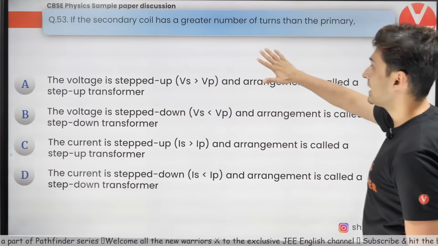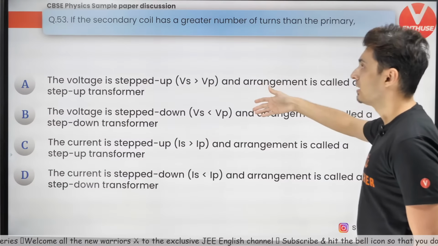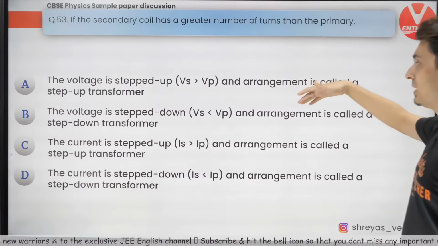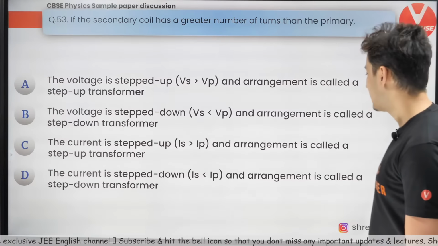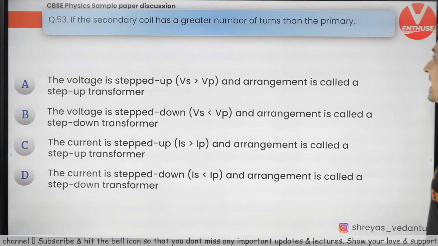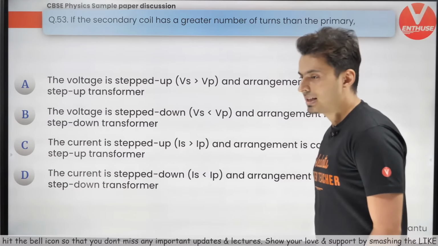Next, the secondary coil has more turns than the primary coil. Then, what will happen? The voltage is stepped up, voltage is stepped down, current is stepped up, current is stepped down. Think about it. If the secondary coil has a greater number of turns than the primary, then what happens?